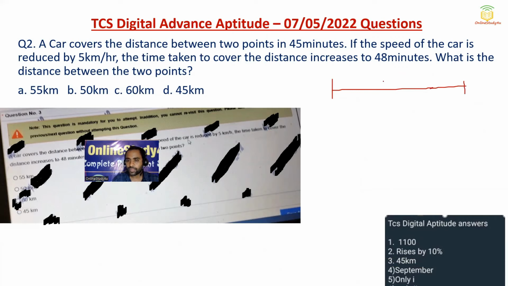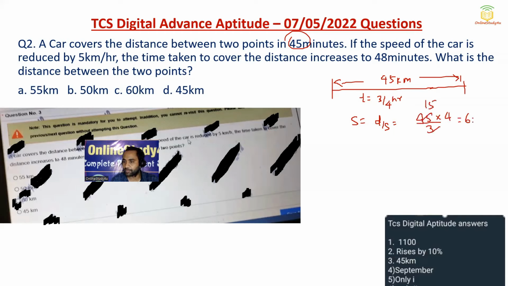Suppose the distance they have given in the Telegram group is 45 kilometers. I assumed time is 45 minutes. When we convert to hours, it is nothing but 3 by 4 hours. So what will be the speed? Speed will be distance by time. So 45 divided by 3 by 4, this 4 will go up, so 15 times 4, the speed will become 60.